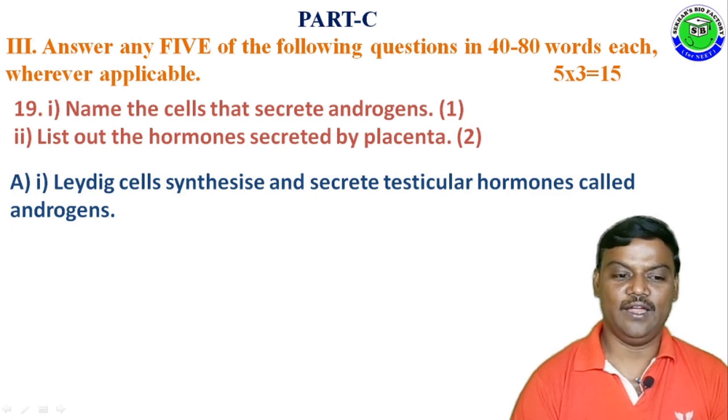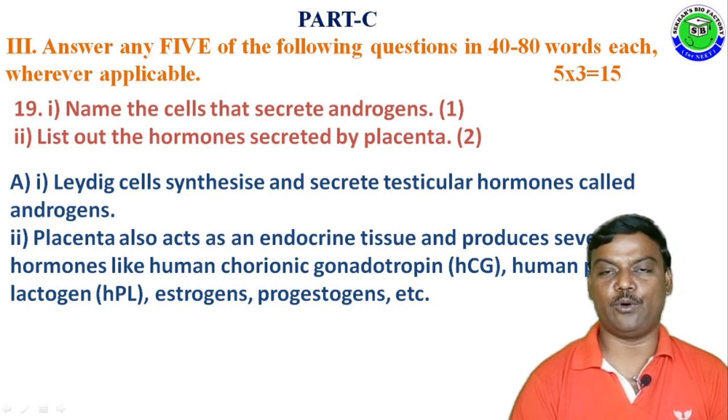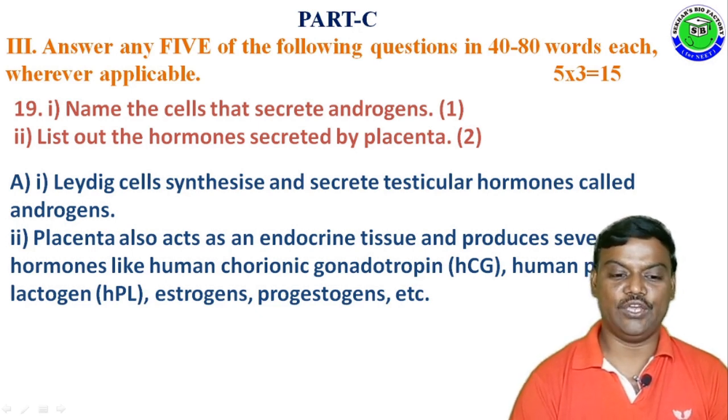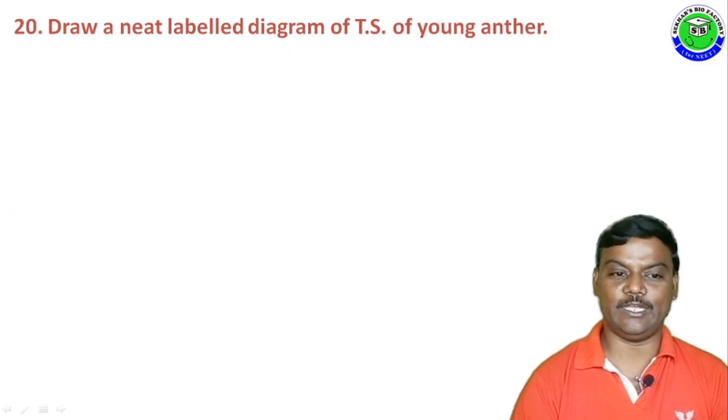For the first question, Leydig cells synthesize and secrete the testicular hormone called androgen, and the placenta also acts as an endocrine tissue and produces several hormones like human chorionic gonadotropin HCG hormone, human placental lactogen HPL hormone, estrogen and progesterone, etc. Question number 20. Draw a neat labeled diagram of TS of young anther.